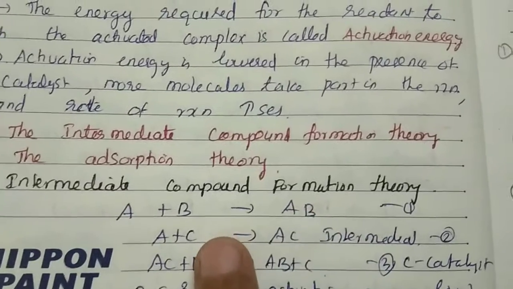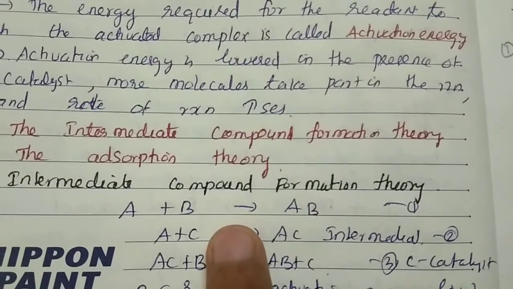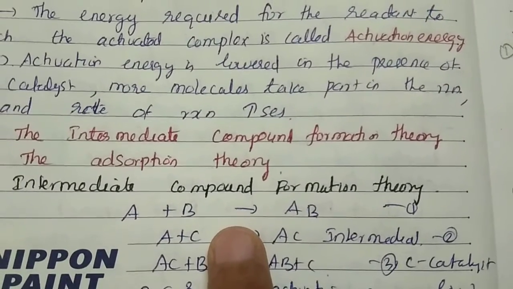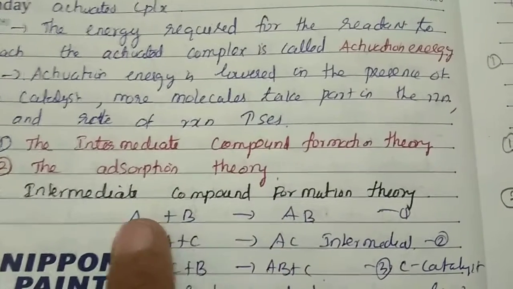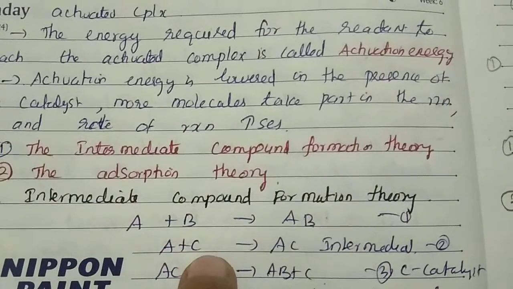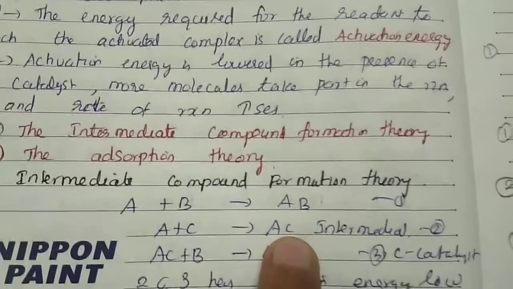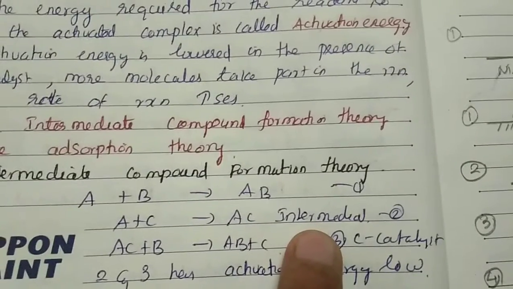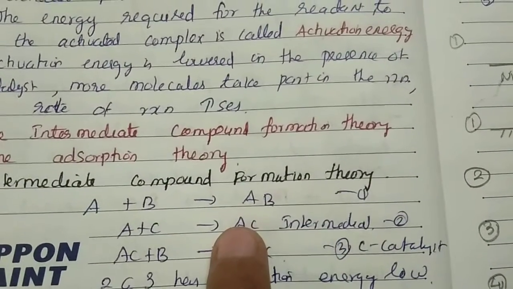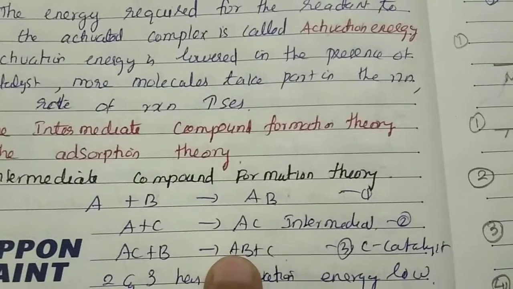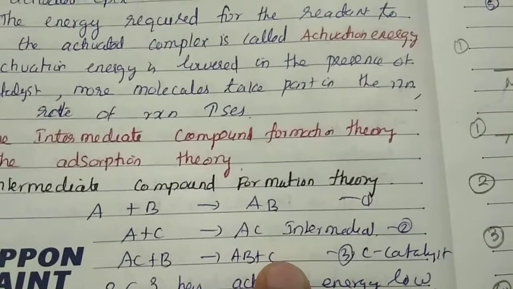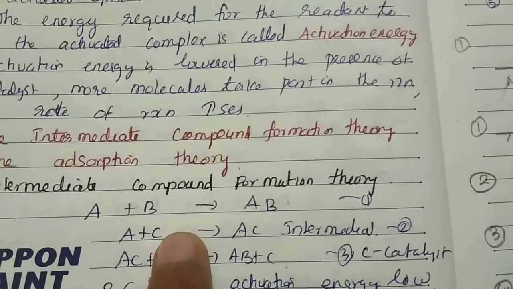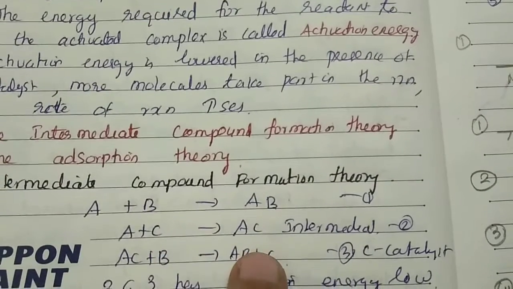So, what is the role of the catalyst? The catalyst is used to speed up the reaction. First we add C, which reacts with A. A plus C, where C is a catalyst, forms AC. This is the intermediate. This intermediate AC reacts with B, and we get the AB product and C, again the catalyst. First the catalyst is added to the reactant, and then the catalyst is removed.